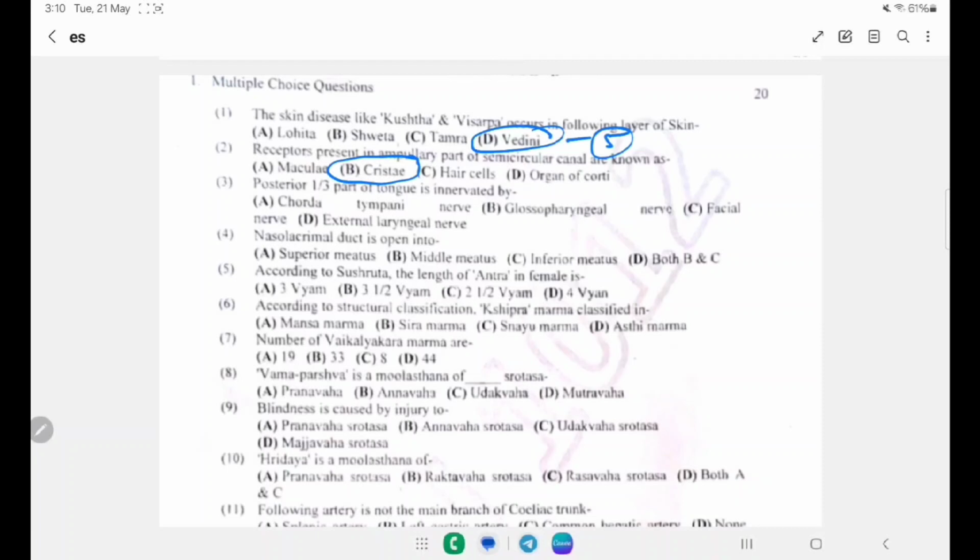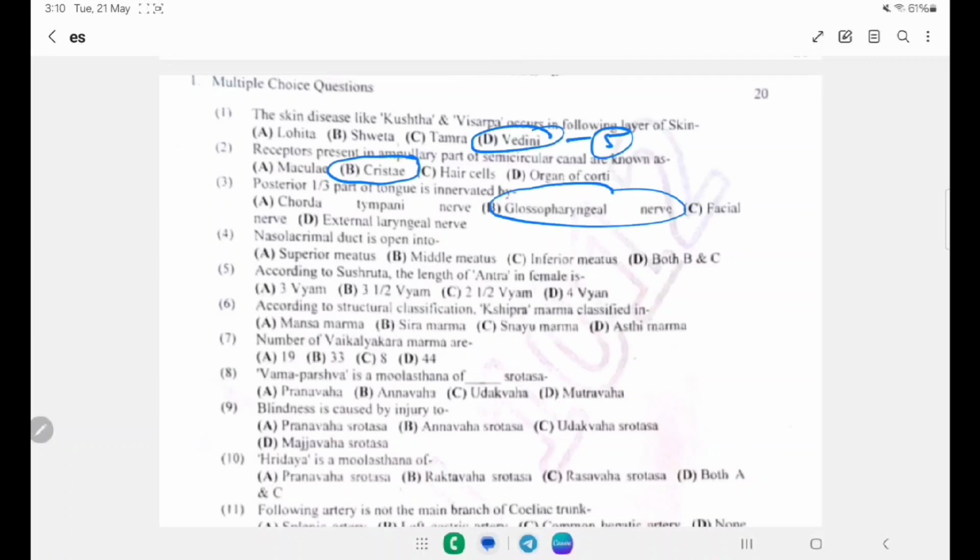Posterior one-third part of the tongue is innervated by A. Chorda tympani nerve, B. Glossopharyngeal nerve, C. Facial nerve, D. External laryngeal nerve. Right answer is the glossopharyngeal nerve.